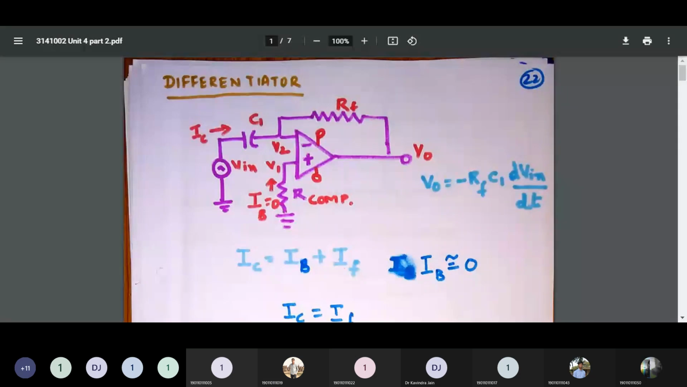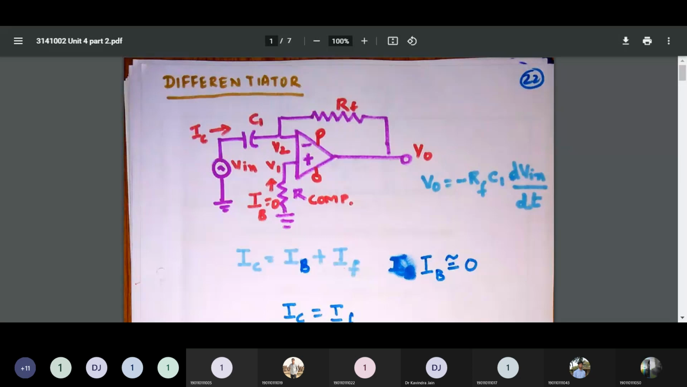So as per our talk, we are proceeding now to the differentiator circuit. In this differentiator circuit, we have an op-amp, and as we discussed previously, we have a capacitor C1 as well as the resistance RF. We also have a resistor at pin number 3.